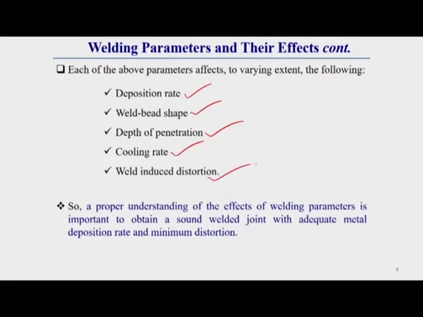So, by controlling the above parameters, we can get less distortion, good penetration, and a good bead shape. So, we have to know in detail the effects of the above parameters, which I will discuss in subsequent slides one by one.